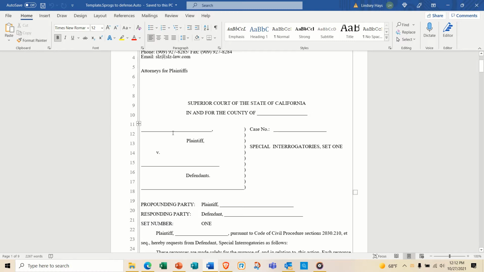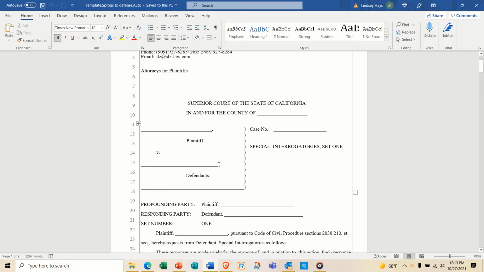Then over here on the left side in the box is going to be the plaintiff. Now this needs to be exactly the way it shows on the complaint. So if it shows Eva Fabella, comma, an individual, then that's what we need to put. If it just says Eva Fabella, that's fine. It is always in capitals for that.